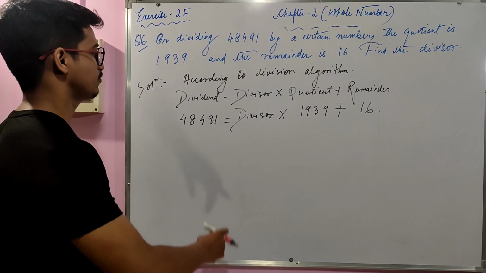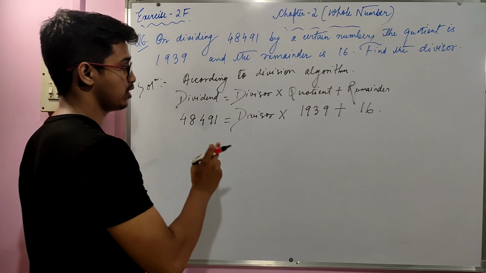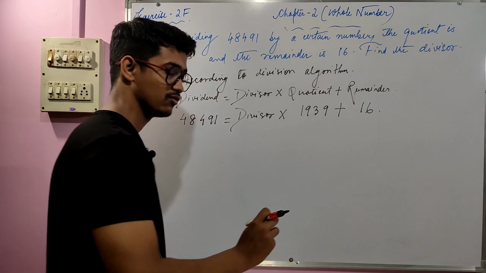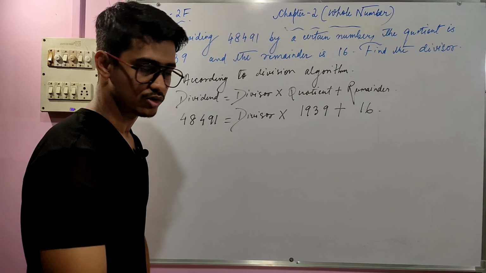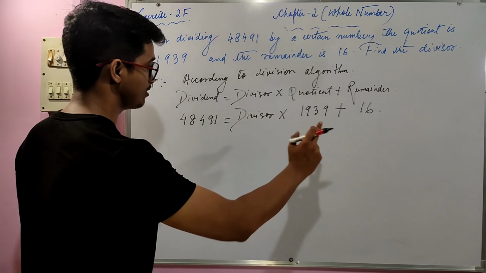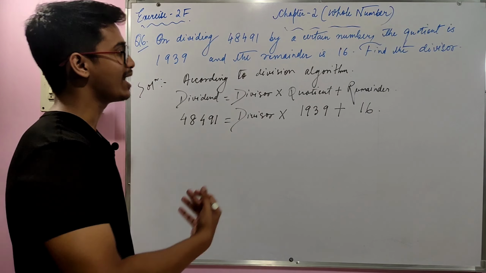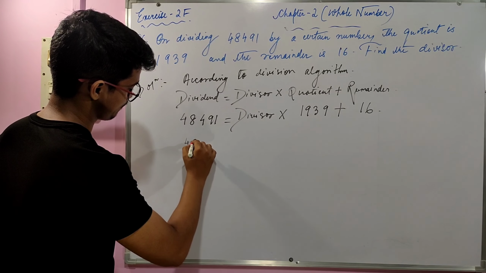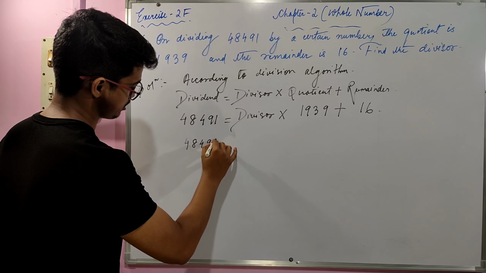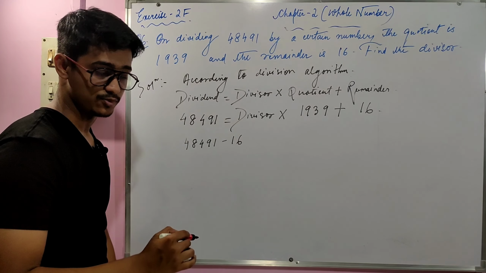First of all, we have to subtract 16 from 48491. And I will tell you the logic behind that later. Let's find out first, and then I will explain why these things are happening. So 48491 minus 16, first we have to do this process.